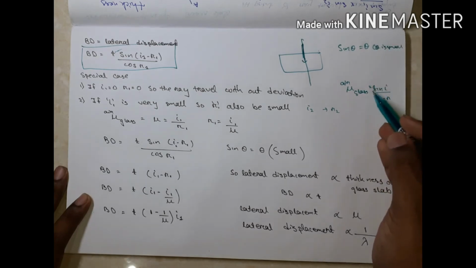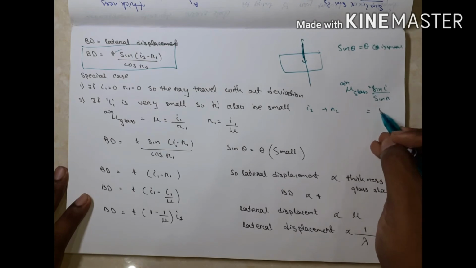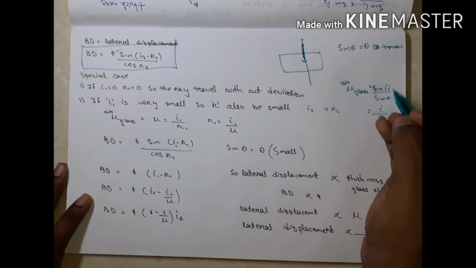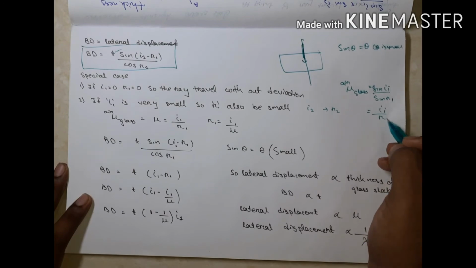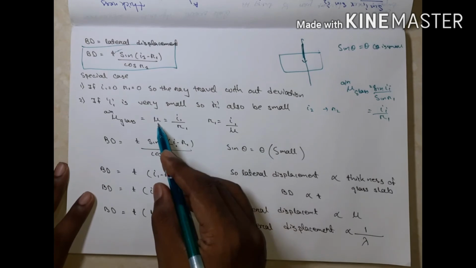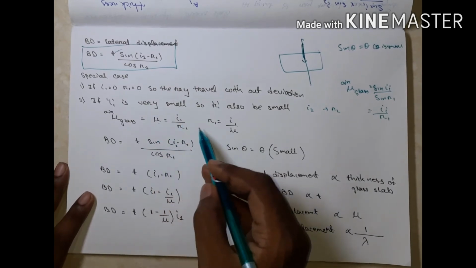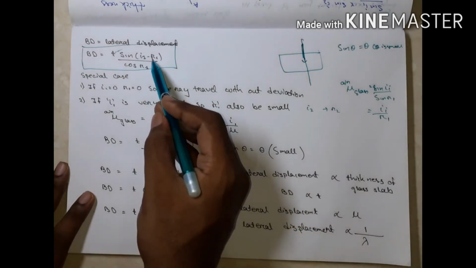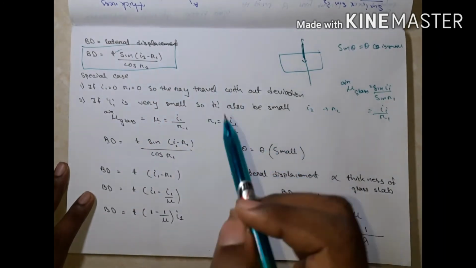So sin I can be written as only I, and sin R as R. So mu equals I1 by R1, then R1 equals I1 by mu. In place of R1, I can put this value.